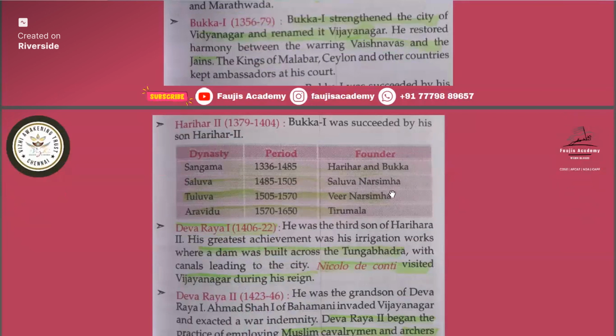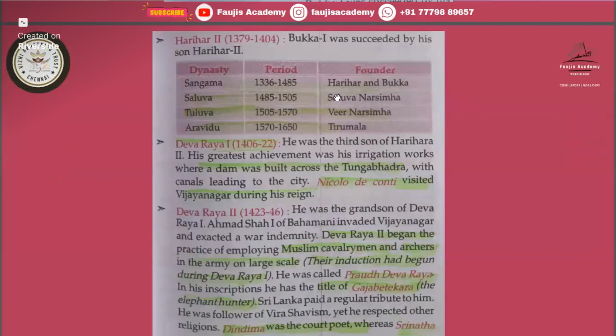Salwa dynasty founder is Salwa Narasimha. Then Tuluva is Bir Narasimha. So remember the Salwa and Tuluva because you might get confused. In both, Narasimha is there. So Salwa, it is Salwa Narasimha, and Tuluva, it is Bir Narasimha. Aravedu's founder is Tirumala. Okay.